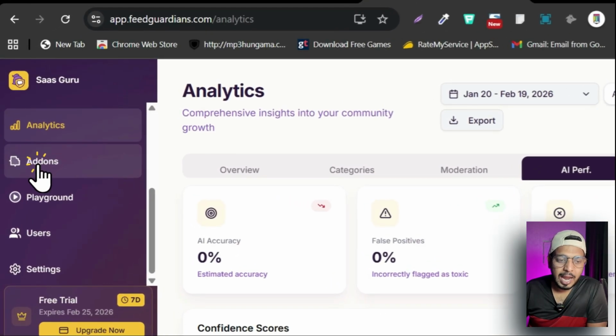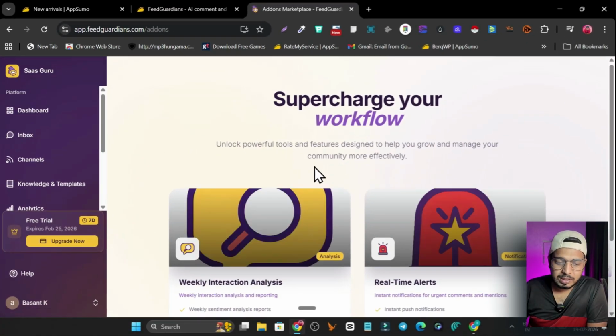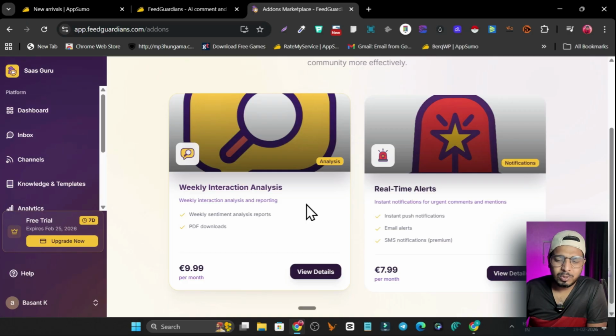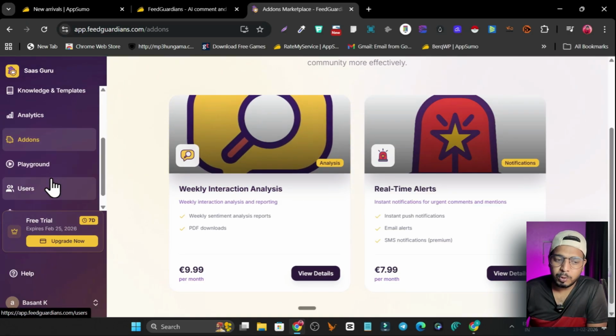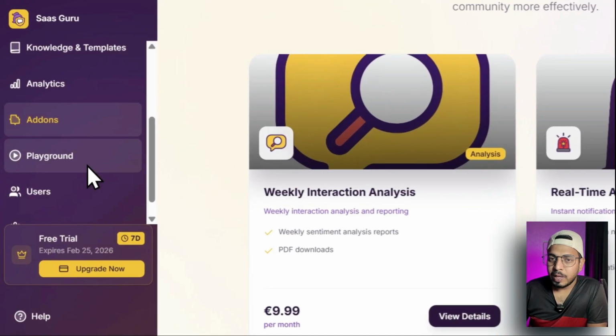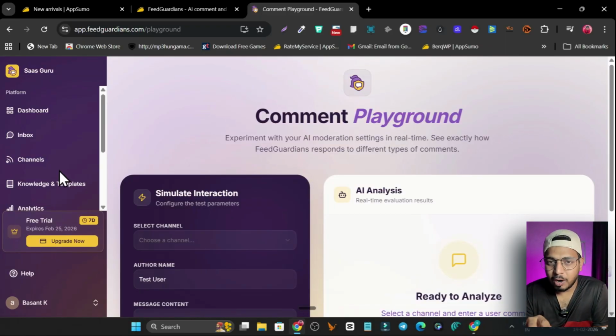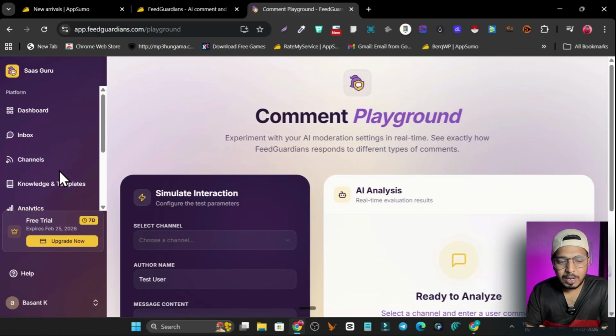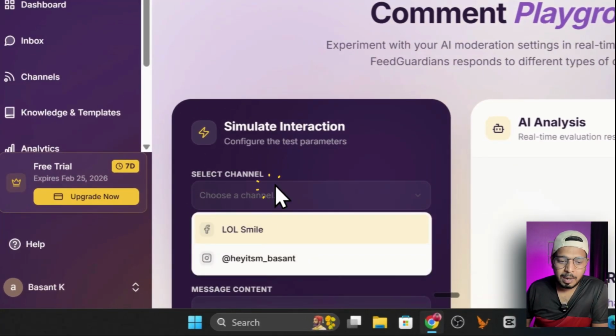Okay, then we have the add-ons. So in the add-ons we have these things available that are pretty much not that useful. Okay, so I'm going to ignore this one. This is the playground, and here we can actually test out how this particular AI and the platform works with our profile. For example, right now I am choosing a platform.